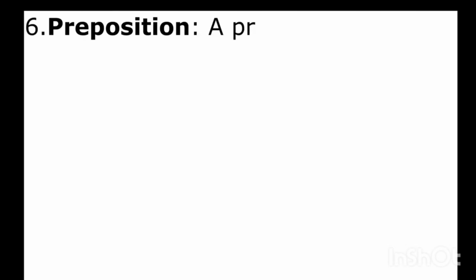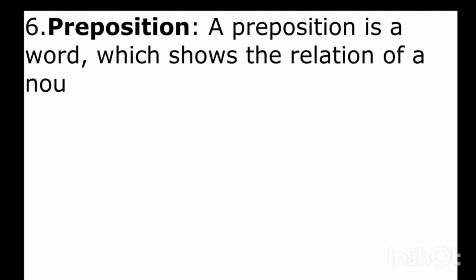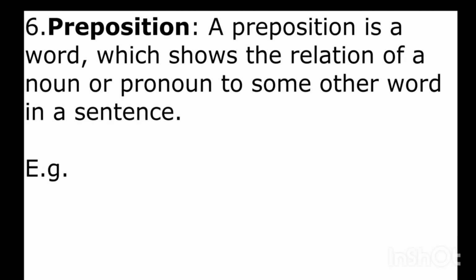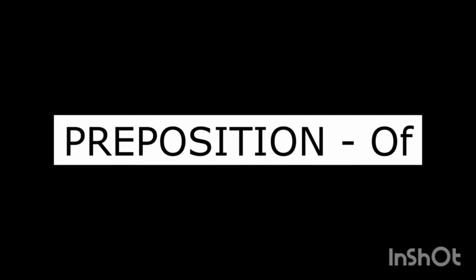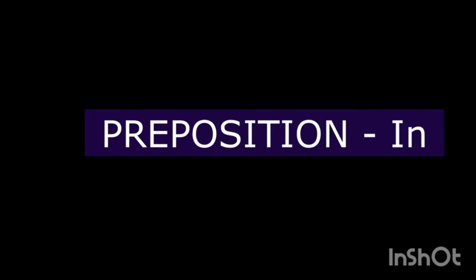Preposition. A preposition is a word which shows the relation of a noun or pronoun to some other word in the sentence. For example, the cat is on the wall. The preposition in the sentence is on. He is fond of music. The preposition in the sentence is of. The manager is in the office. The preposition in the sentence is in.